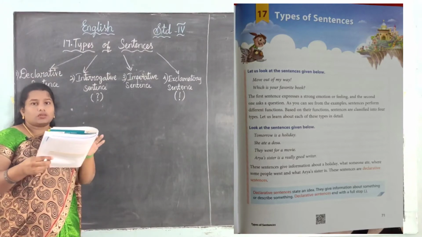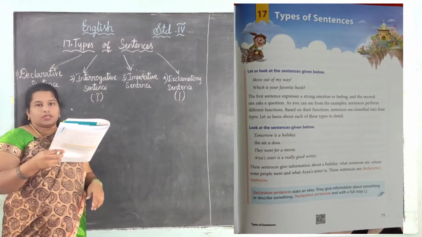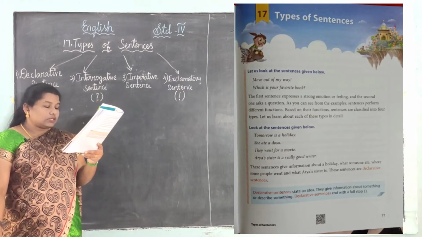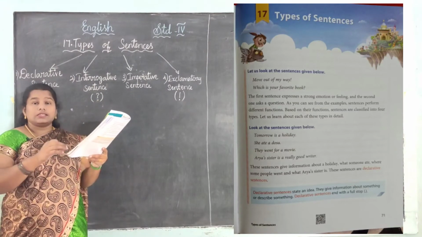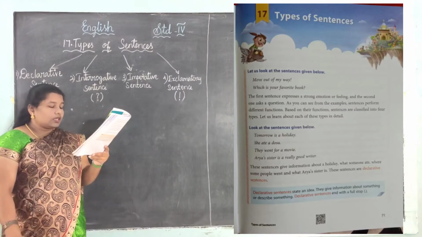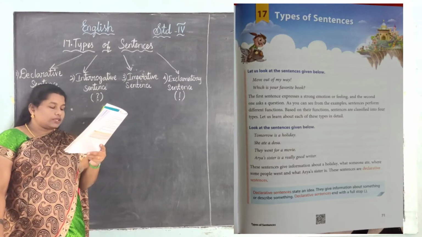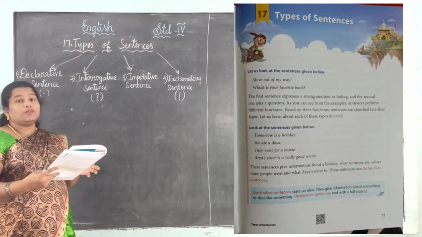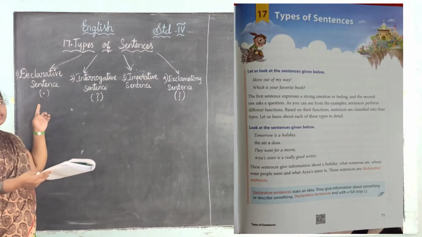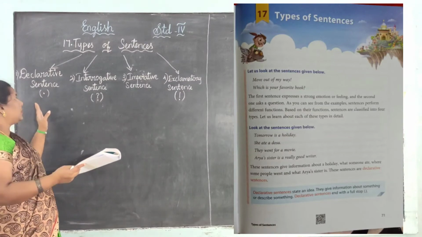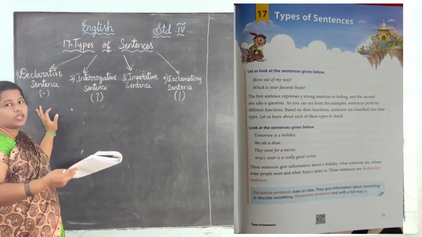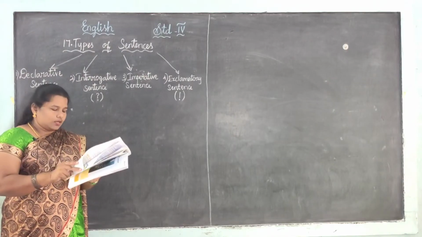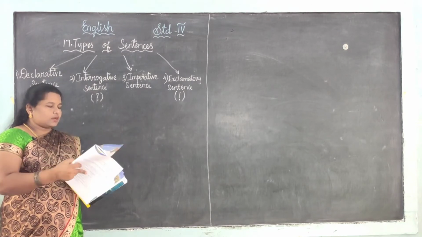See, these are the simple statements. Yes, simple statements. Declarative. See the blue box. Declarative sentences state an idea. See, this is an idea given here. They give information about something or describe something. It also ends with a full stop. If the sentence ends with a full stop, it is a declarative sentence. Okay, and it contains a simple statement. Yes, next one in page number 72.